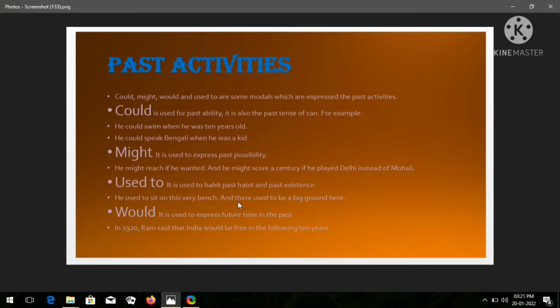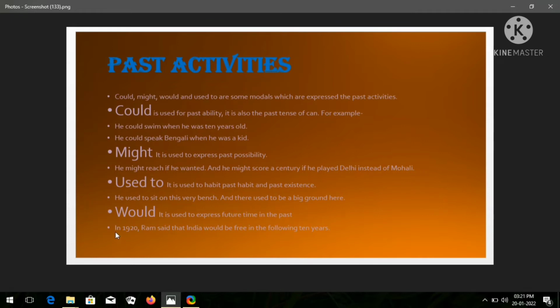And this is the second one. There used to be a big ground here. So here it expresses past existence. The writer is talking about how there used to be a big ground here earlier, but it is not there right now. It was a past activity, past existence. So in this kind of sentence we can use used to.